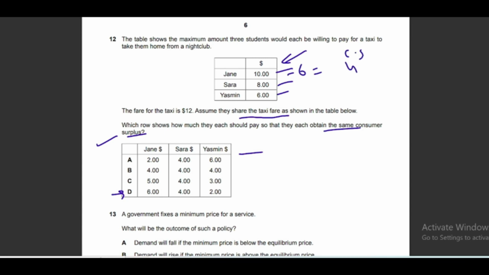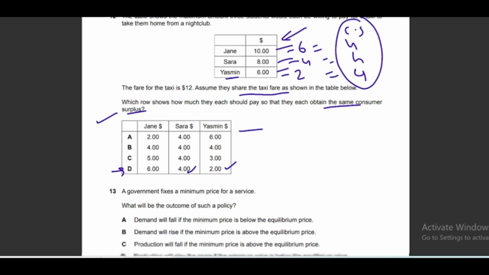Sarah was willing to pay $8 but actually pays $4, so 8 minus 4 is again 4. Yasmin was willing to pay 6 but actually pays 2, so 6 minus 2 is again 4. So all of them are getting the same consumer surplus if they pay prices as per option D.